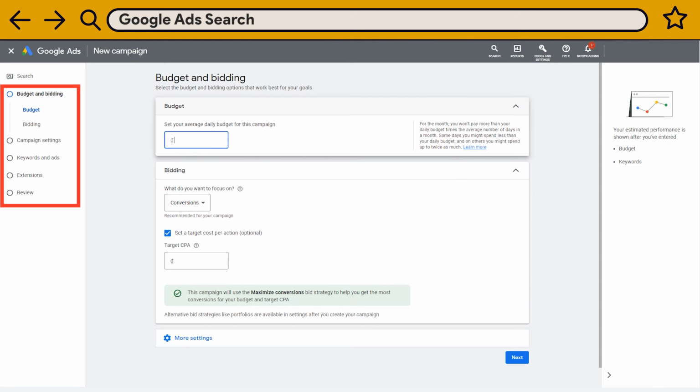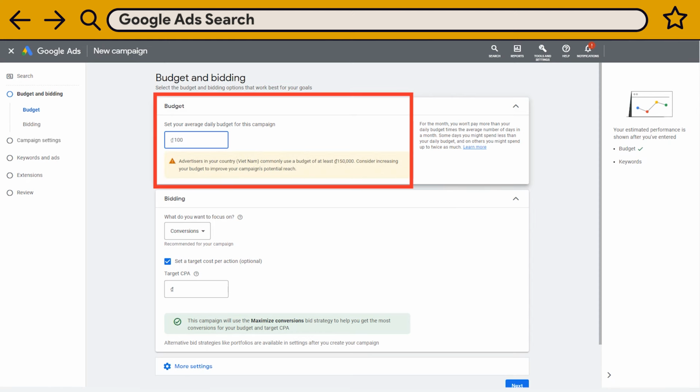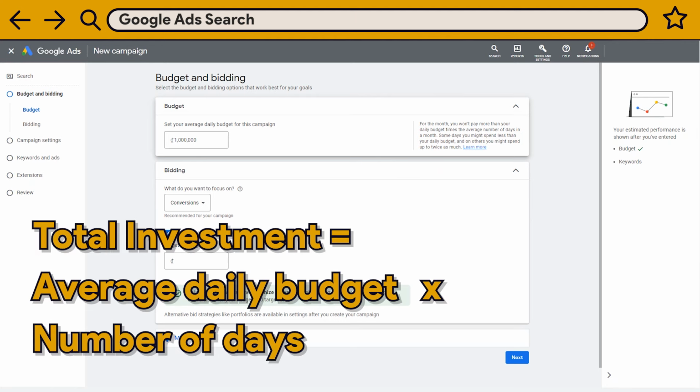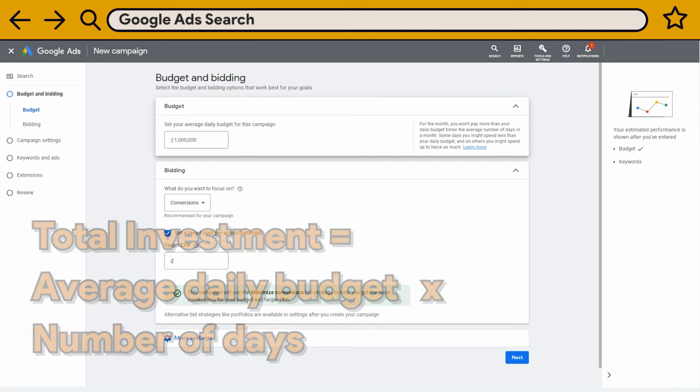On the left side of the screen, you see the entire process to set up your Google Ads search. First, we must define the bidding. There are several ways to budget a Google Ads campaign. Setting an average daily amount is one of the most common. Every day, the Campaign Manager will spend around this average budget to push your ads to your target audience. It can be a little bit more or a little bit less based on the expected performance calculated by the tool algorithm. At the end of the month, the total amount you invest will be exactly your average daily budget multiplied by the number of days.